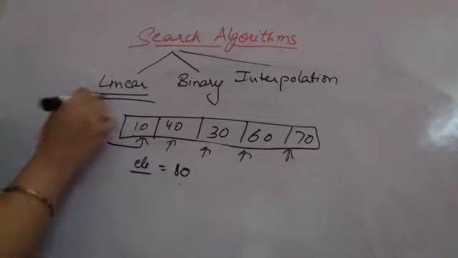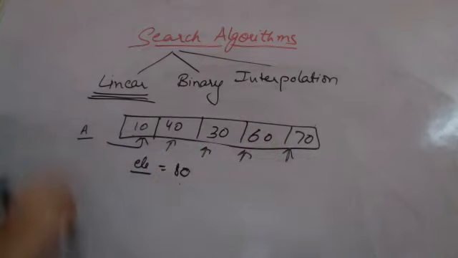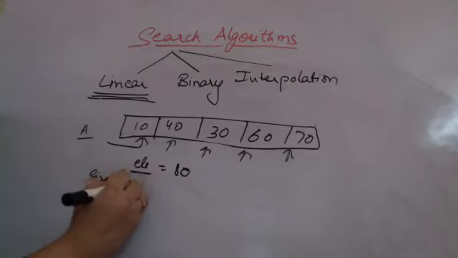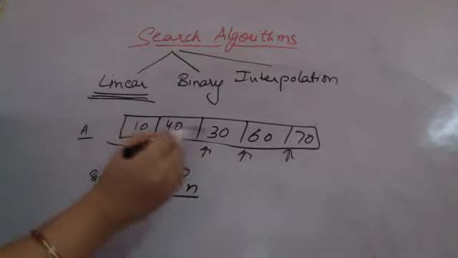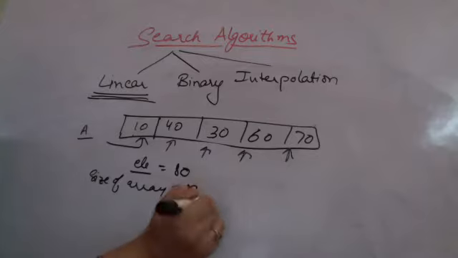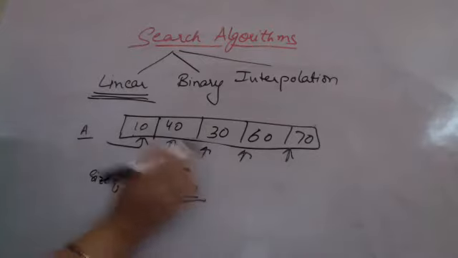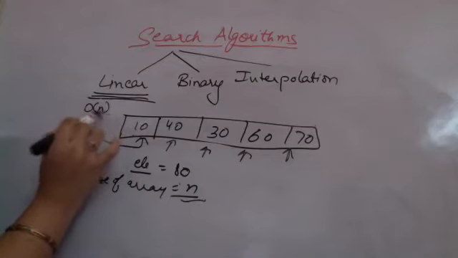Since this is a linear search, because we are linearly going one by one in the list, how much time is this going to take? How many maximum comparisons are possible here? If the size of my array is n, if the array has n elements, then how many comparisons will there be at most? Worst case, how many comparisons? N comparisons. So n comparisons will be there. So the complexity of linear search is of the order n.